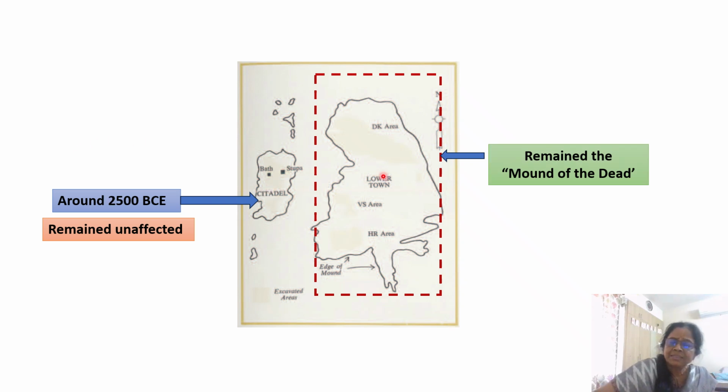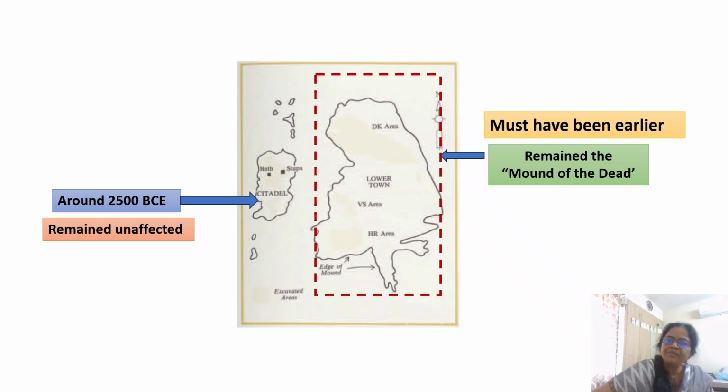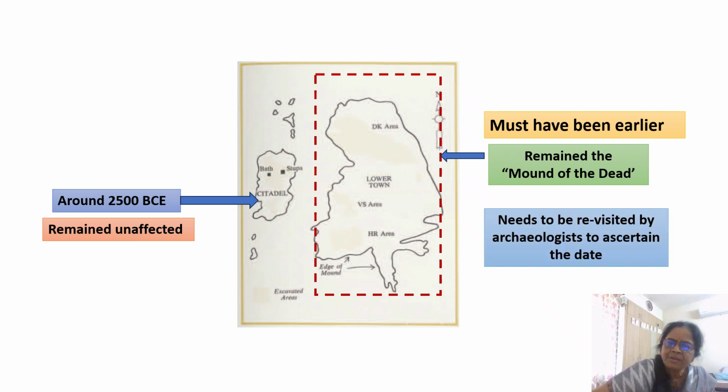Suppose this radioactive attack had happened after this Great Bath had come up, some kind of fallout would have been felt here also, but it's not so. So this must have been the oldest one. At that time, this Great Bath had not come up at all. So this was the oldest one, and then it remained as a Mount of the Dead for a long time. People didn't go near that.